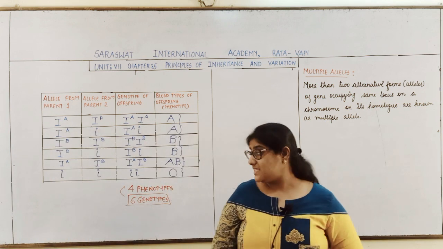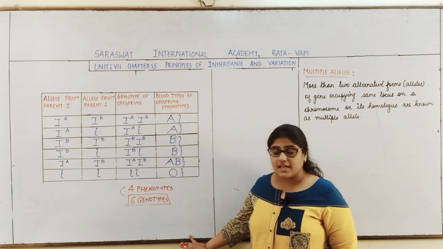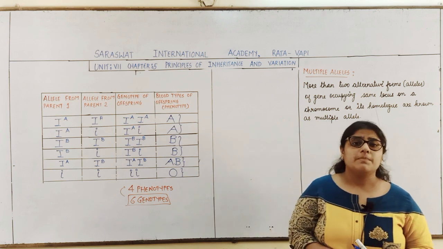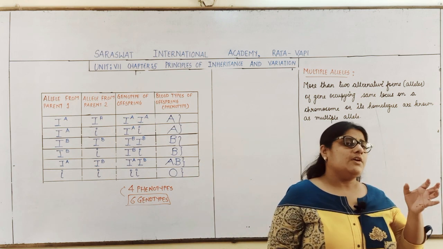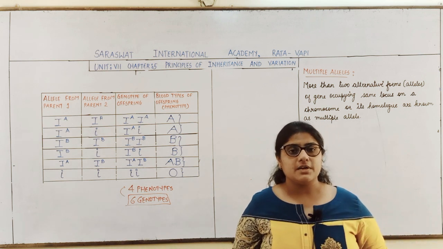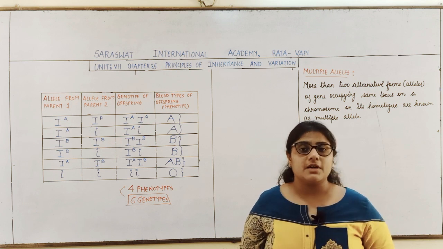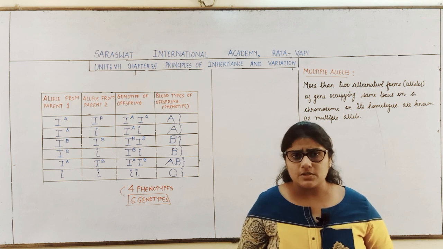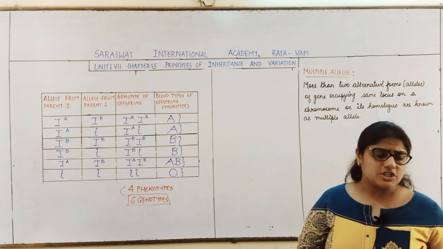Now as you can see, from this we can say that the blood groups are inherited. So suppose you are given the blood group of the mother, and you are given the blood group of the father, and you need to tell the blood group of the offspring or of the child, will you be able to predict the blood group of the child?